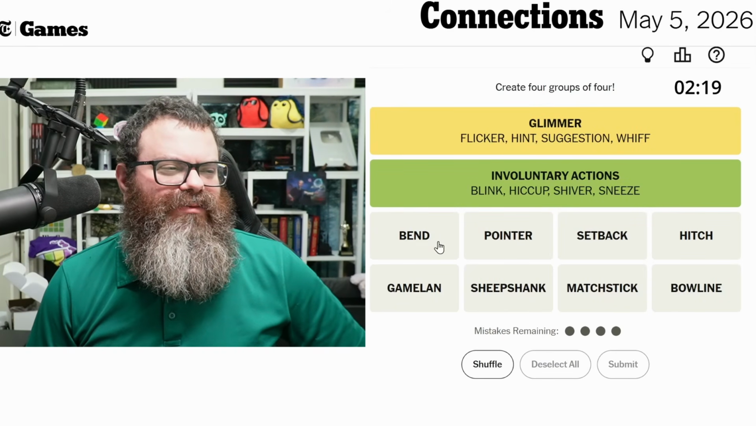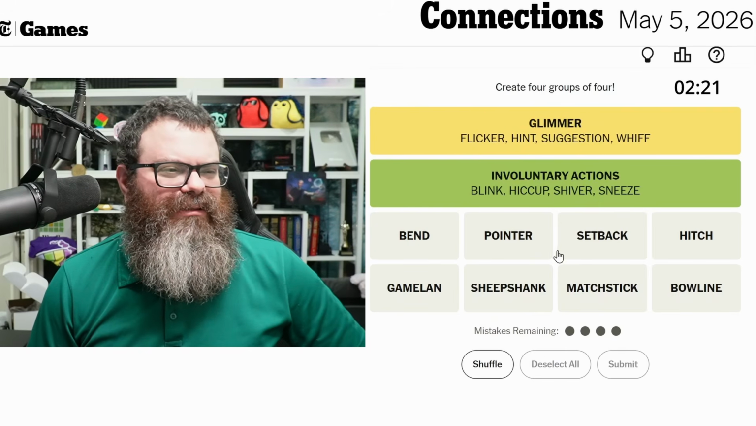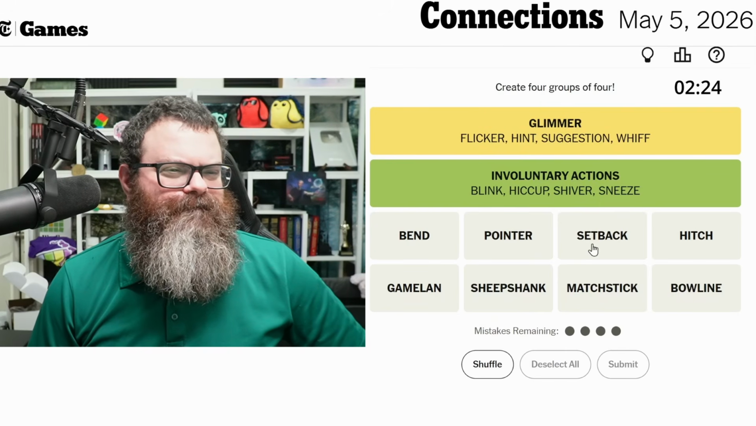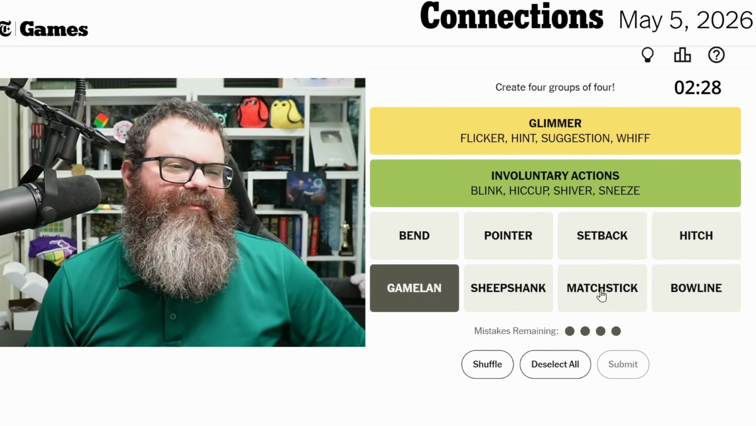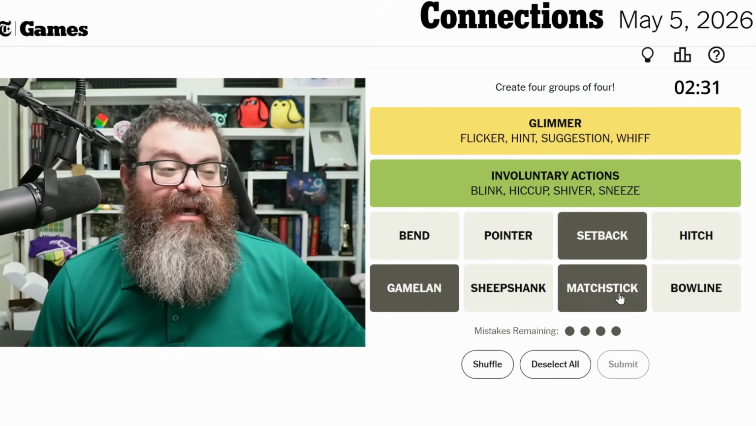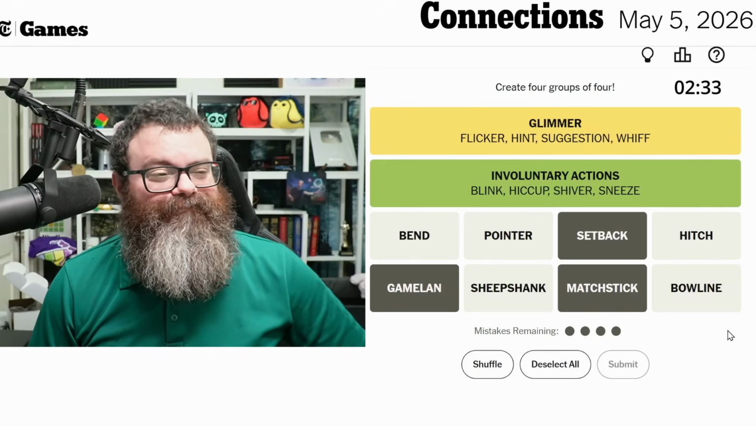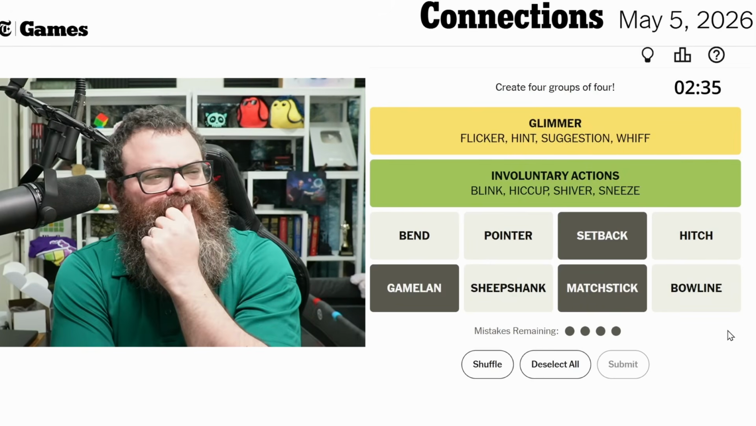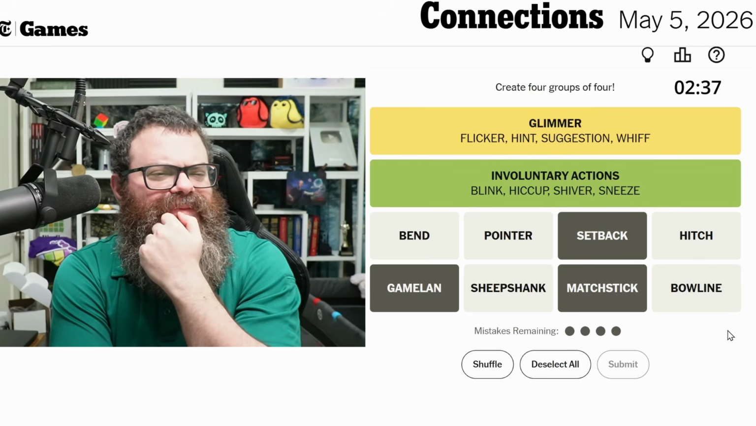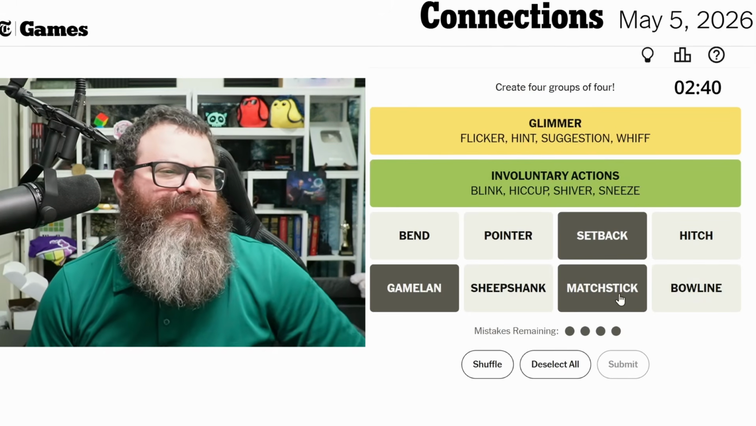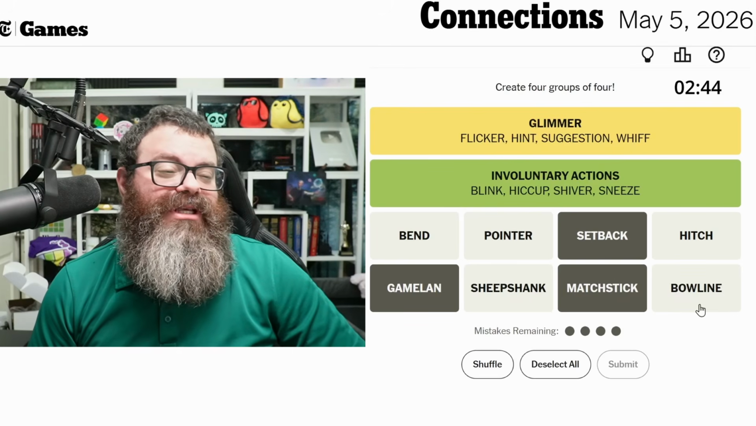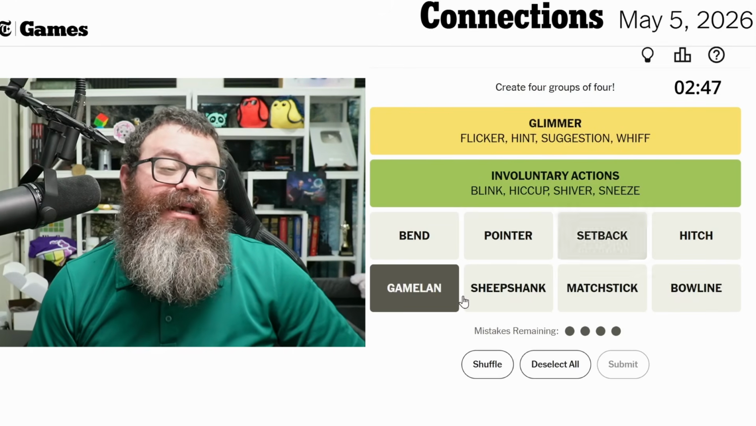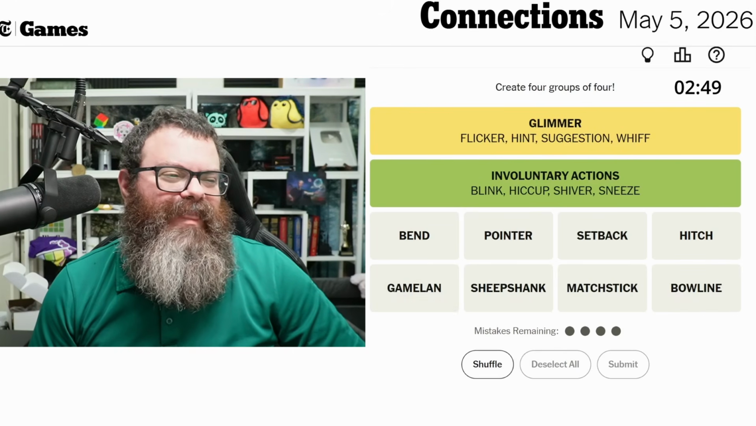Just across the river bend. So we still have game, set, and match. I just don't know what the 4th would be. Maybe I can think about the other category. I mean, it's going to be sheepshank or bowline if I'm right. But what do bow and sheep have to do with game, set, and match? I still think it's a red herring. We have land.